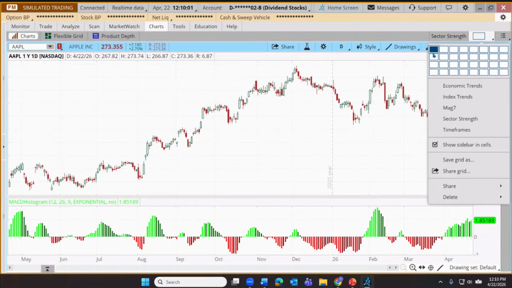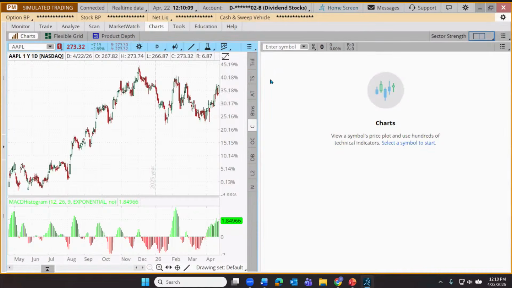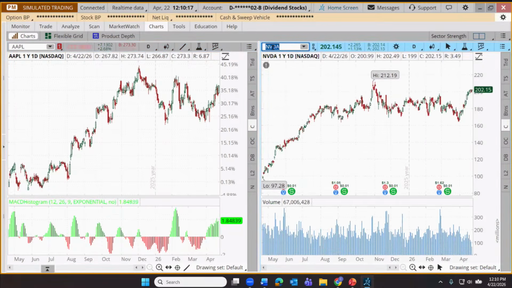I can have one chart above the other, or I can have the 2 charts side by side. Let's do side by side for just a moment. So I'm going to click there, and now I have this second chart. Now, one thing I want to show you, if we load up NVIDIA now, that's going to be our comparison chart here. You'll notice we have 2 very different charts. And I could go in and rebuild all of this, but there's another thing that we can do.